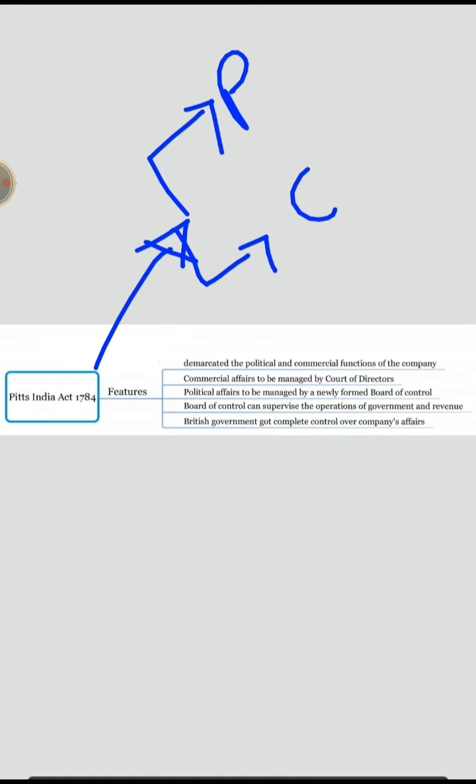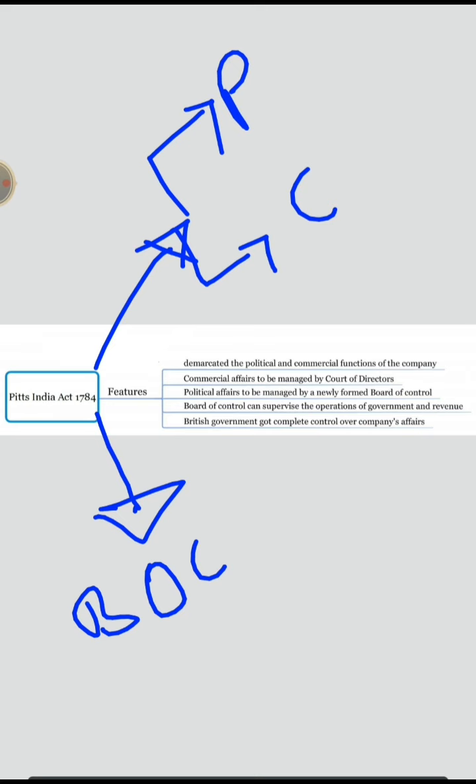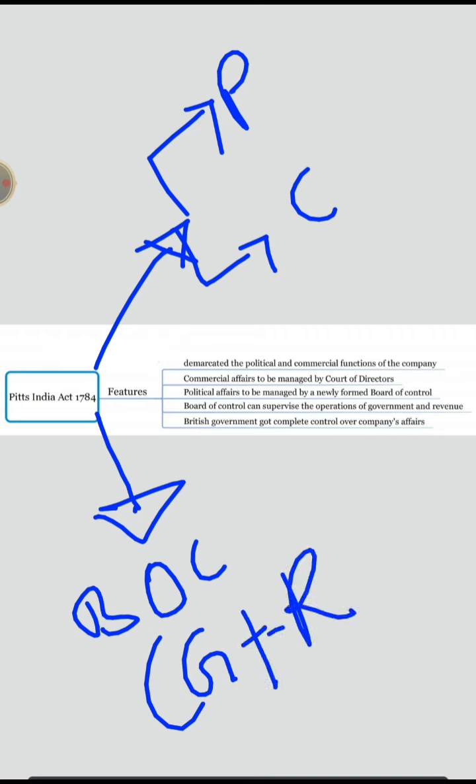Coming to Pitt's India Act of 1784, it demarcated into political and commercial, and also a new body, the Board of Control, was established to supervise the operations of government and revenue. So slowly all the powers of the company are going towards crown rule. Okay, this is the logic.